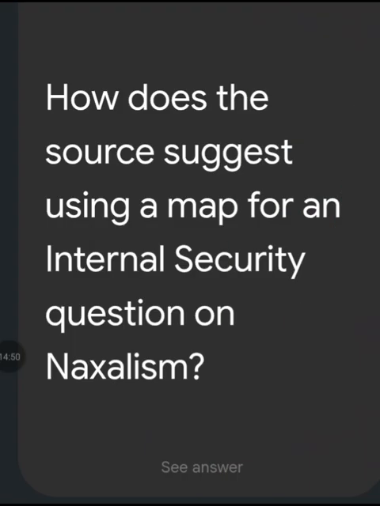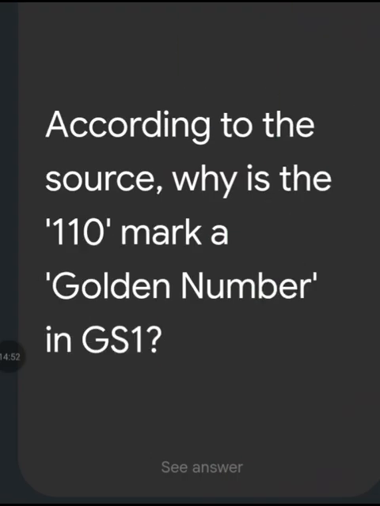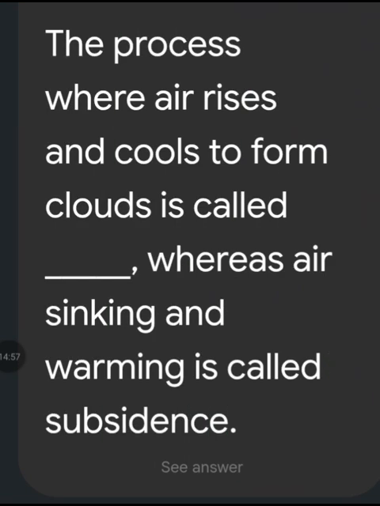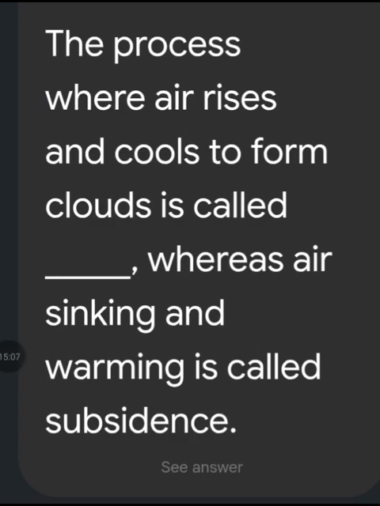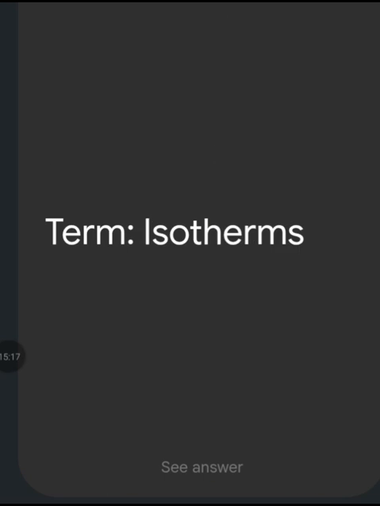The process where air rises and cools to form cloud is called dash, whereas air sinking and warming is called subsidence. Convection. The process where air rises and cools to form cloud is called convection, and when air sinks and warms it is called subsidence.